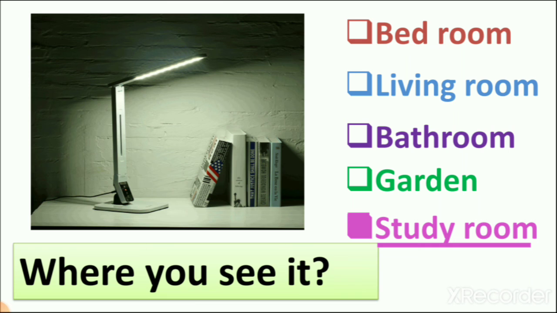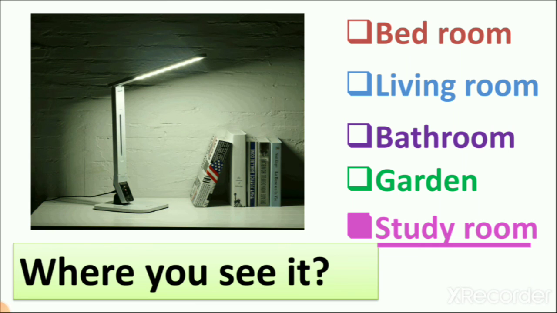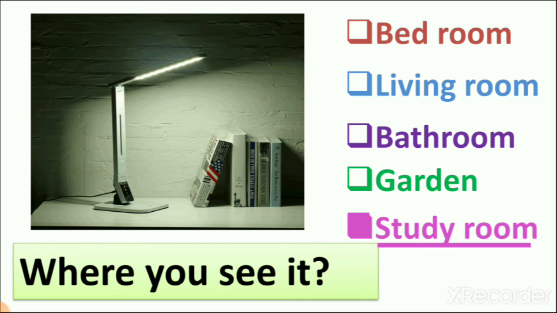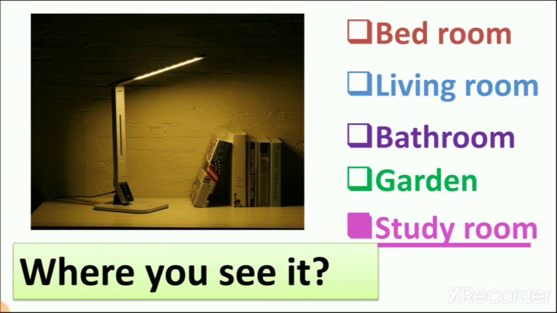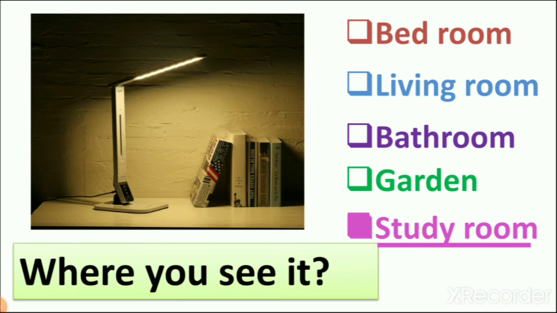So here you can see books also. When you read books, you turn on this study lamp, and because of that you can read very clearly. So that's why it is a study lamp which we are using in the study room. Then let's see our next object.